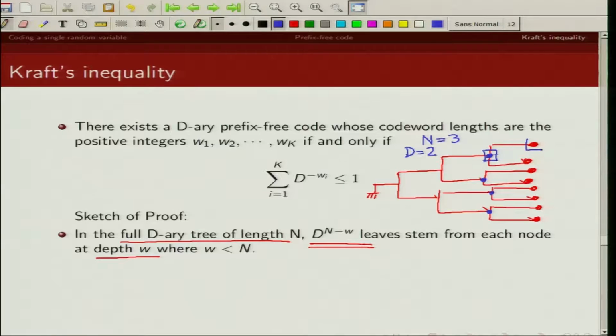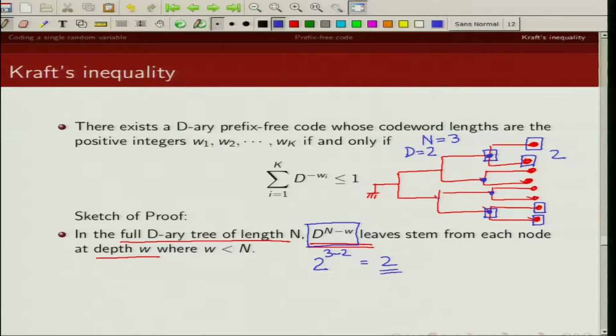That is this leaf and this leaf, that is 2. And this is what we get from the formula: D is 2, n is 3, w here is 2. So there are 2 leaves which are stemming from this node. Similarly, this is another node at depth 2. There are 2 leaves which are stemming from this node, and this is what I am claiming here.